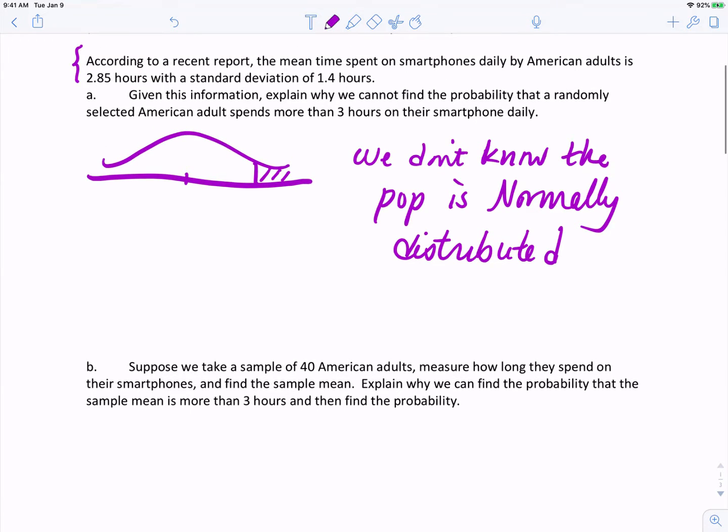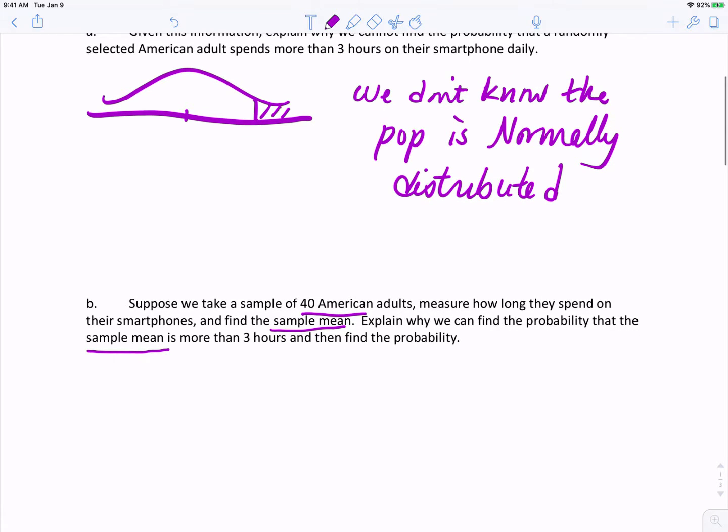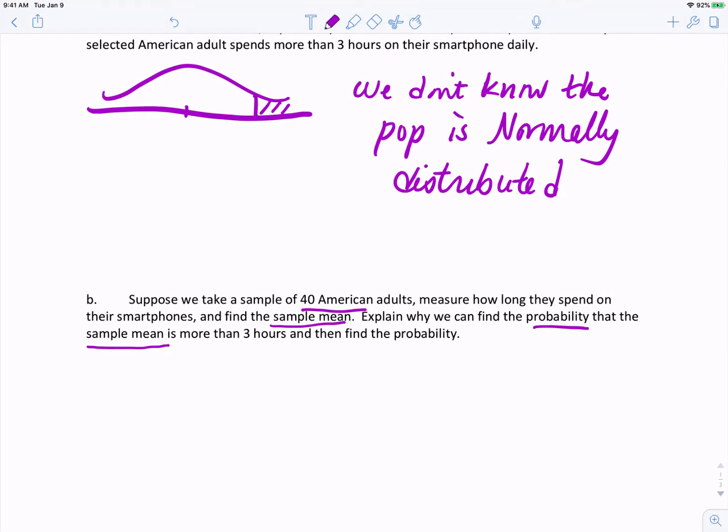But suppose we take a sample of 40 American adults, measure how long they spend on their smartphones, and find a sample mean. Explain why we can find the probability that the sample mean is more than 3 hours, and then find the probability. So we're being asked to find a probability involving a sample mean. And so the question is, can we apply the central limit theorem? Well, remember, we can apply the central limit theorem if our sample size is greater than 25. And here we have a sample size of 40. So since our sample size is greater than 25, we can apply the central limit theorem.